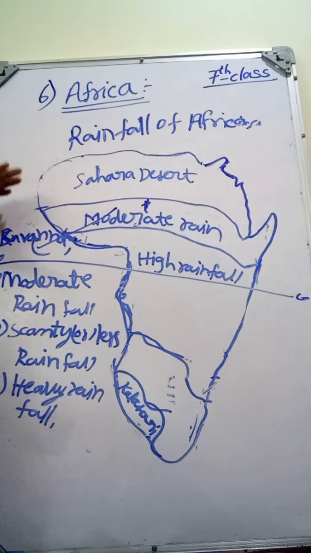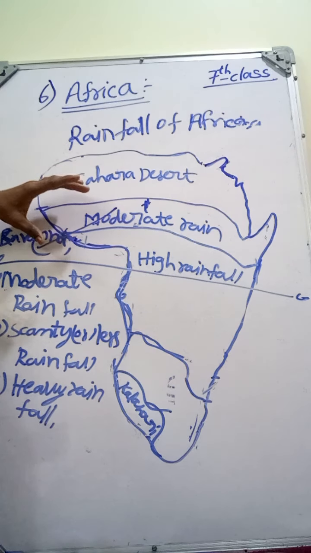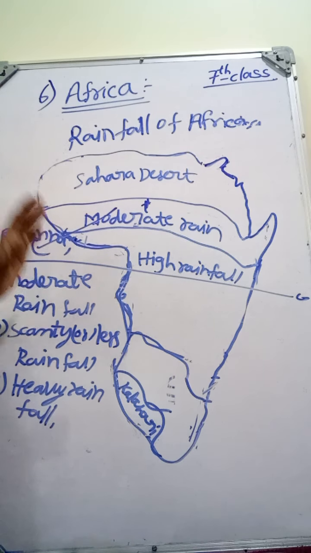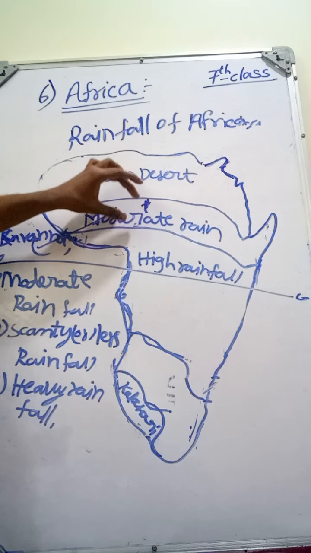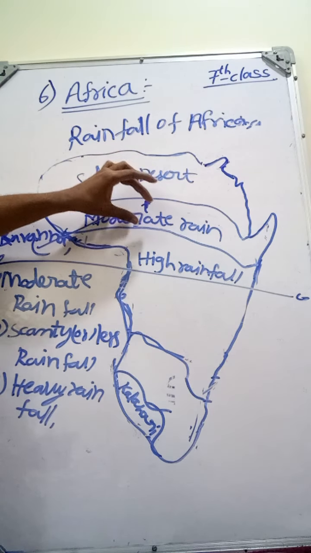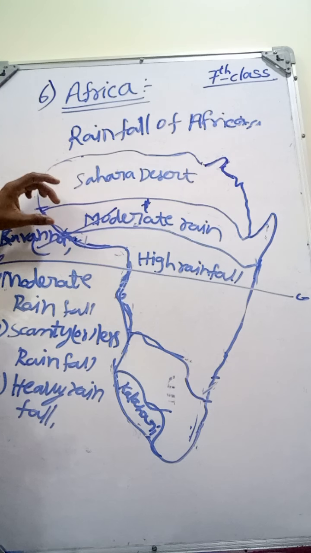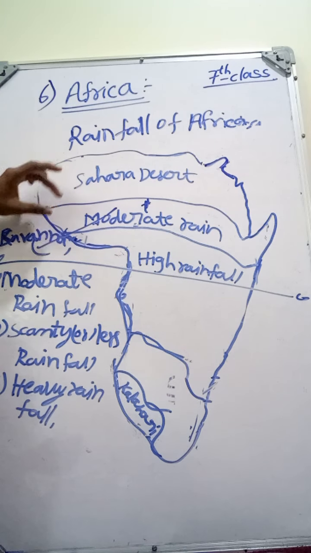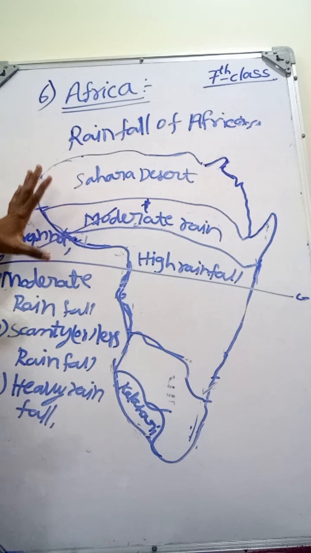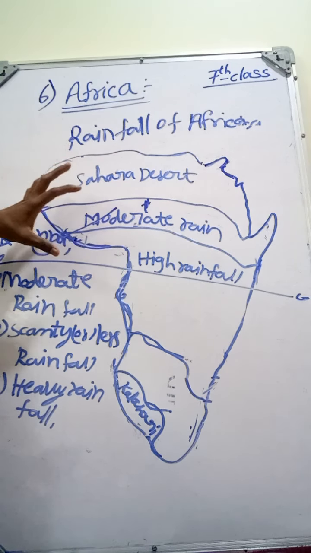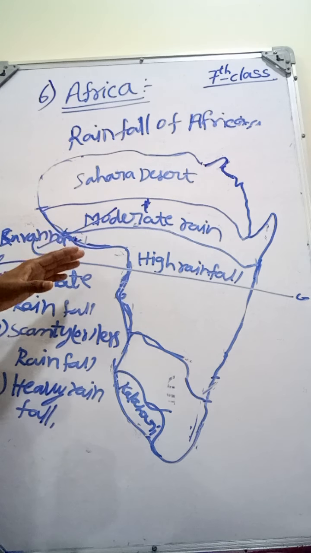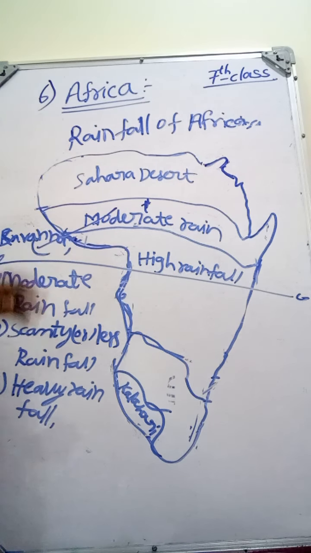The savanna region means a huge, very tall grass that will grow in the moderate rainfall that occurs in the South African continent. In that continent grass will grow very tall. Even the elephants hide in this grass, and between this grass some trees also grow. So that's why this grassland is called a savanna region.